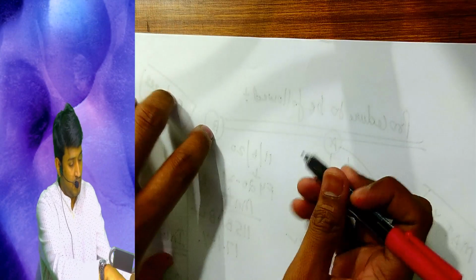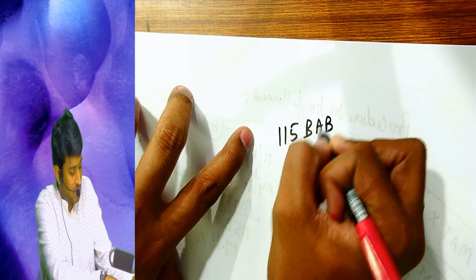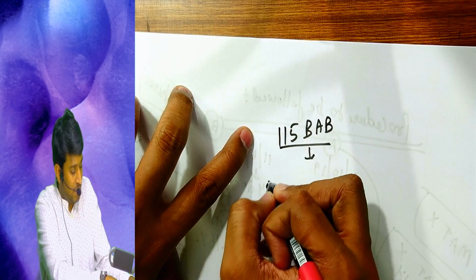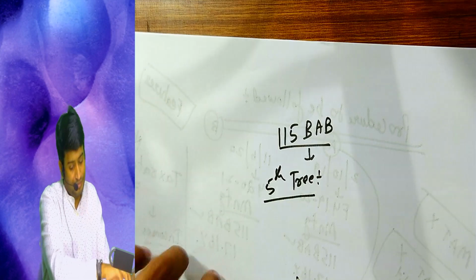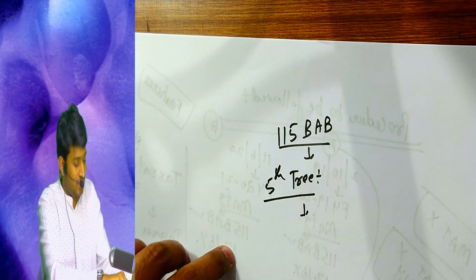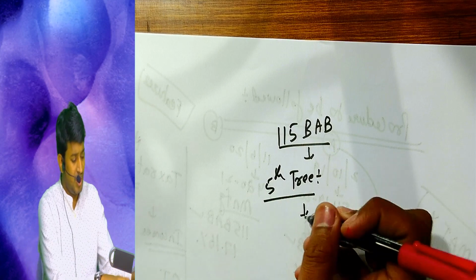Okay, so again we are in the same section called 115 BAB. Now comes the fifth tree under that, that is whatever it is, you can read. Now this point says,